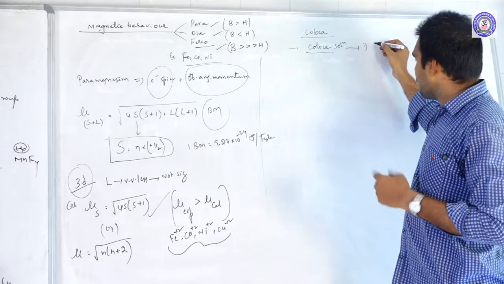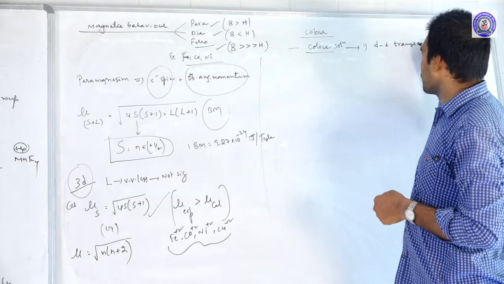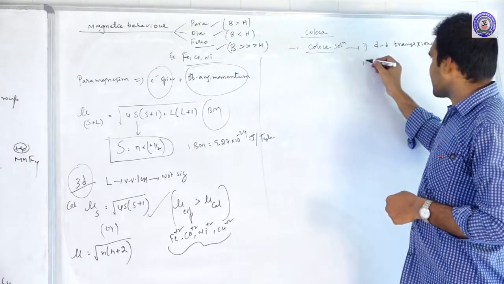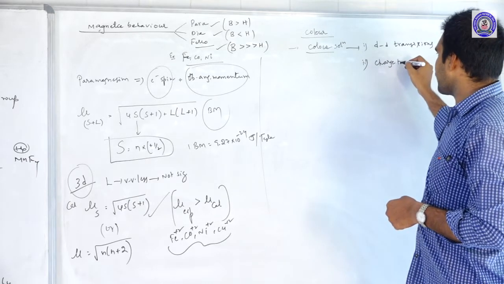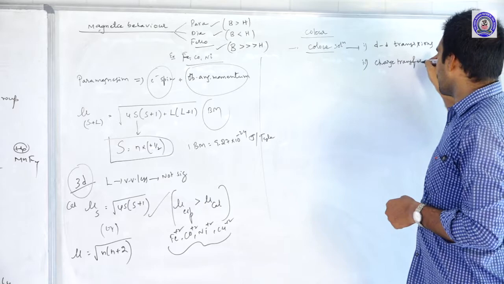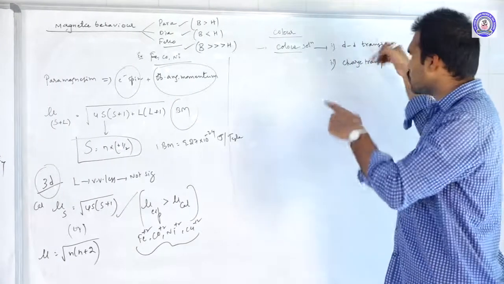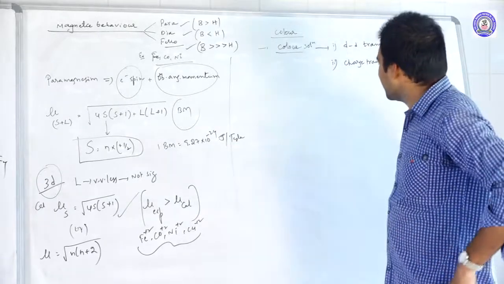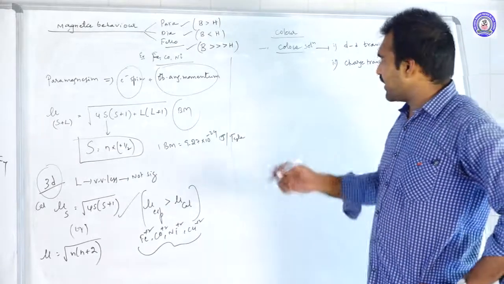One is mainly because of d-d transitions. And the second one is charge transfer phenomena. Because of these two reasons, the d-block aqueous solutions are colored. What are d-d transitions here? This is based upon crystal field theory.